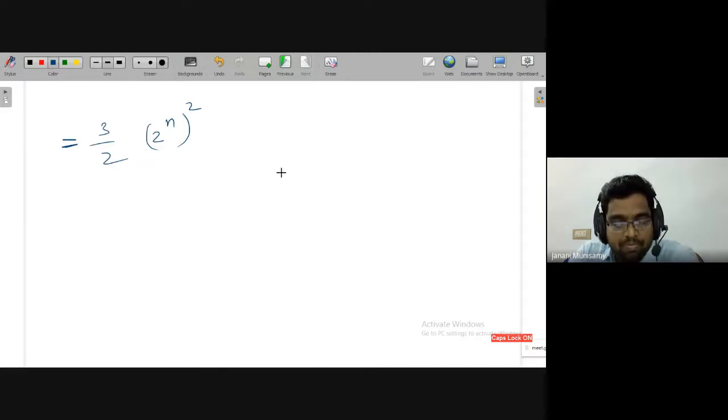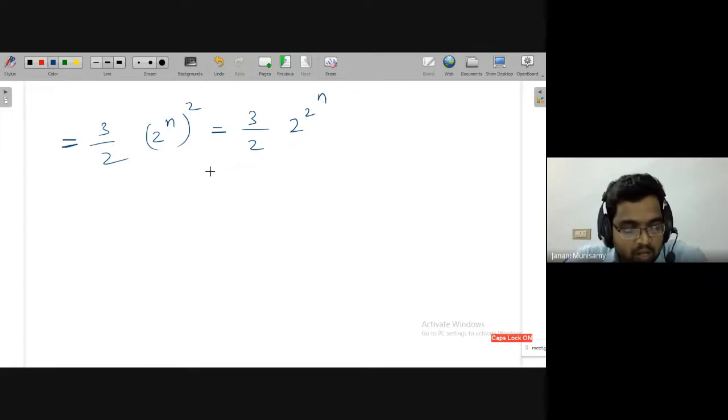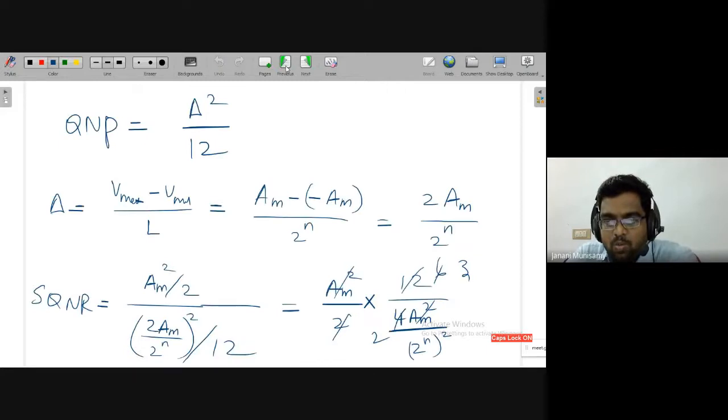So now, what is the 3 by 2? Can I write this as 2 to the power of, can I interchange this 2 and n? 2 to the power of 2 power n. In some books they might have given it like this, 2 to the power of 2 power n.